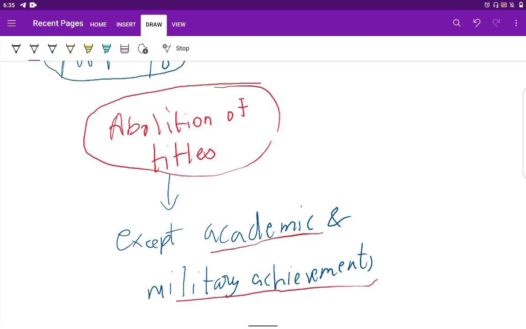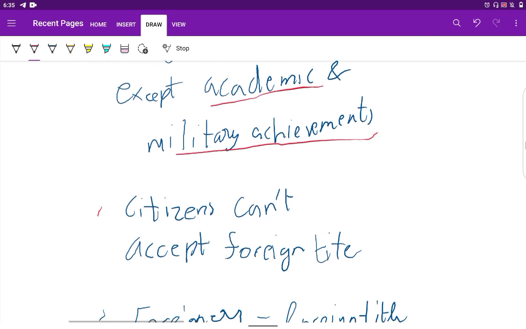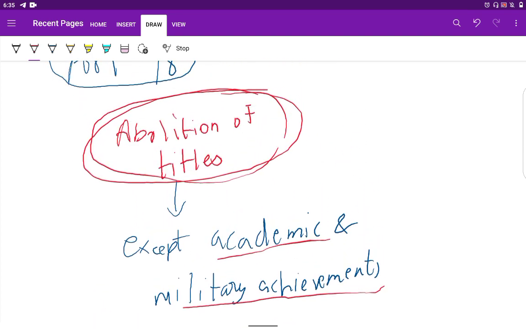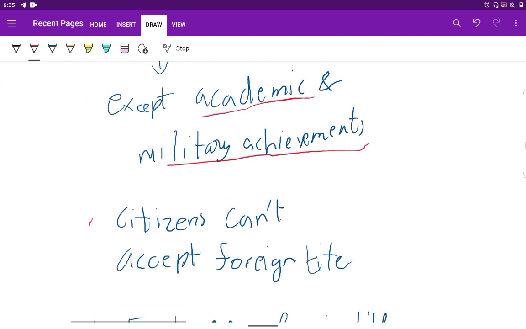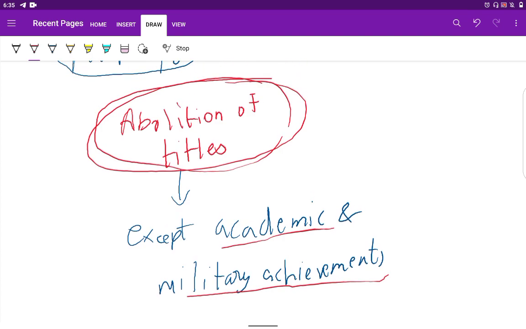Those are exceptions. But titles like Raja or Nawab, we should not use. Every citizen is equal, and even Padma Shri, ideally, we must not call a person by such names. Such restrictions are there in order to promote equality.